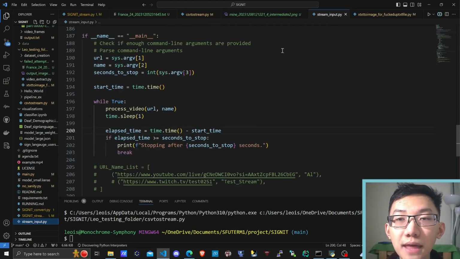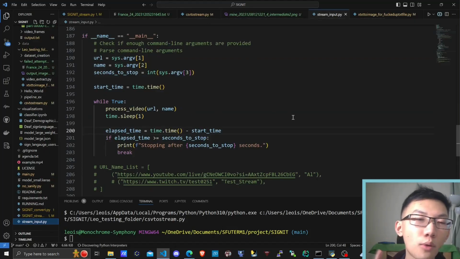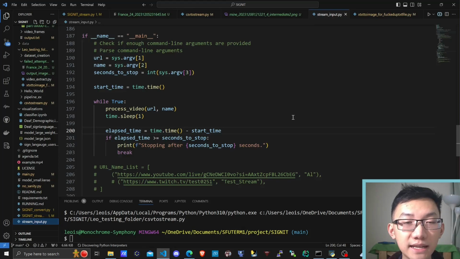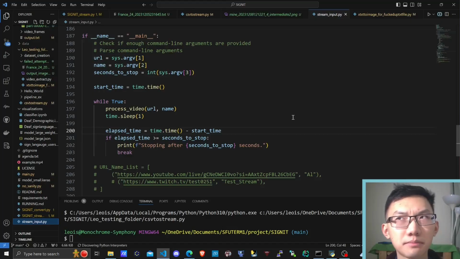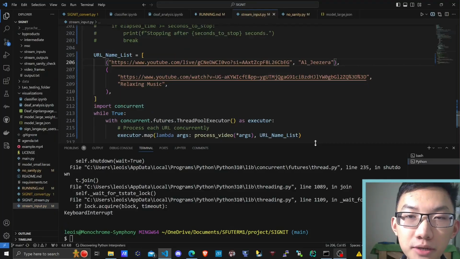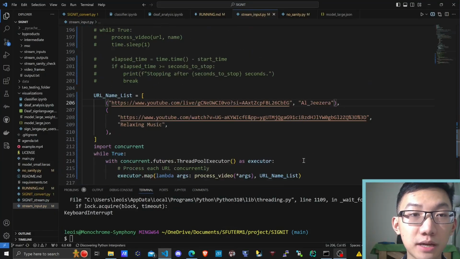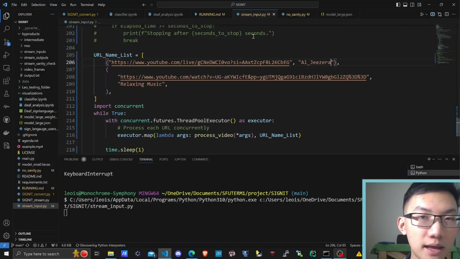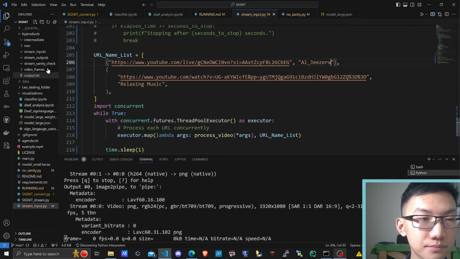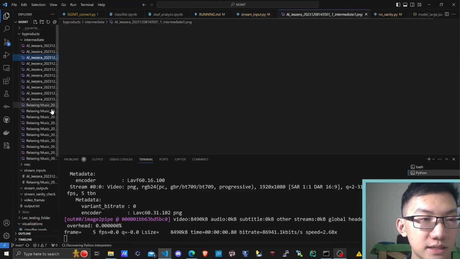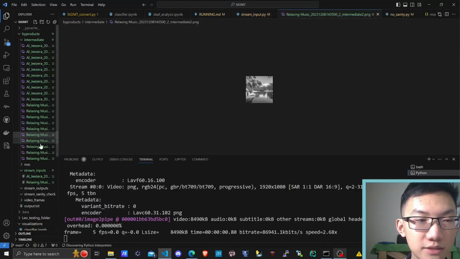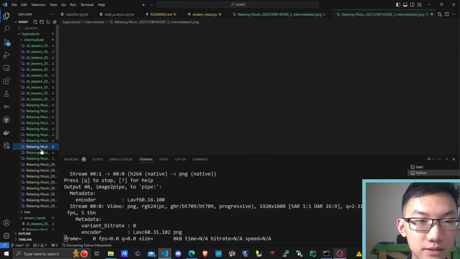Now, please note that stream_input.py is not a PySpark file. The reason for this is 2.5-fold. Number 1, FFmpeg is really fast and catches up to live streaming pretty much simultaneously. And since one person can only watch one live stream at a time, or the most common person at least, it should work completely fine, even at a higher scale. However, our stream_input.py does actually run multiple streams at once if you wanted it. Here it is in action. And if we just wait a little bit, here we go. As you can see in the intermediates, this one is from Al Jazeera, and this one is from the relaxing music stream.